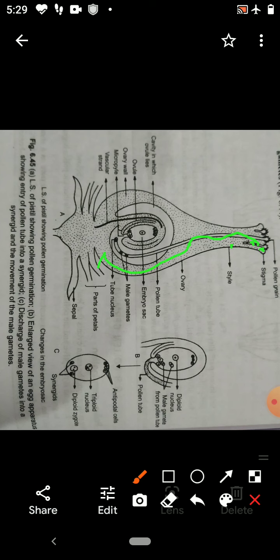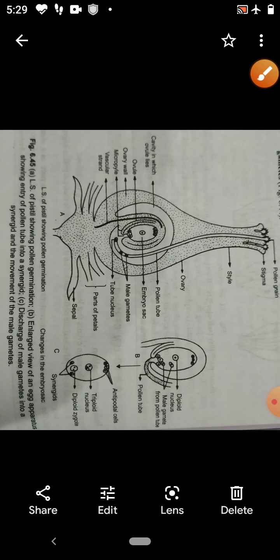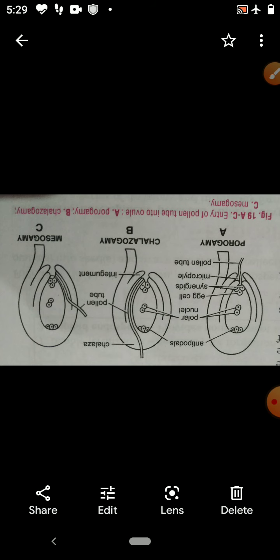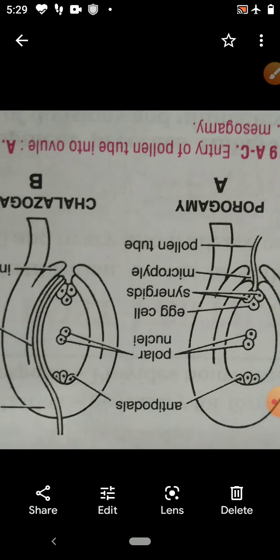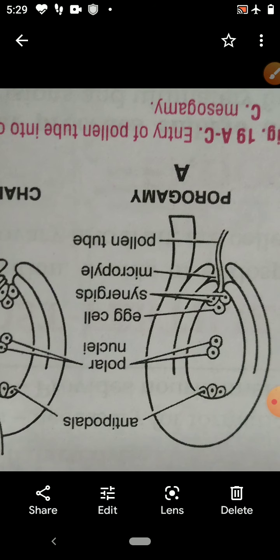So how do the pollen tubes enter into the ovule? There are three types of entering of the pollen tube in the ovule. In that, first is porogamy. When the pollen tube enters the ovule through the micropyle, this condition is known as porogamy.